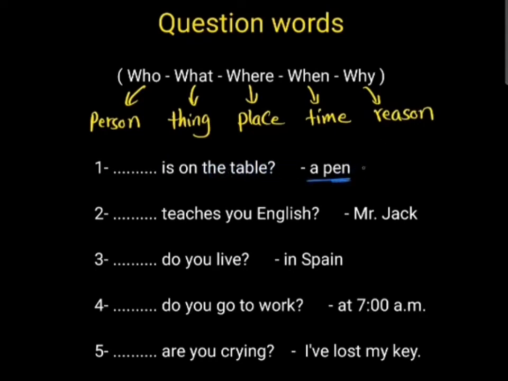The answer is a pen, which is a thing. And for things we use what. What is on the table? A pen.